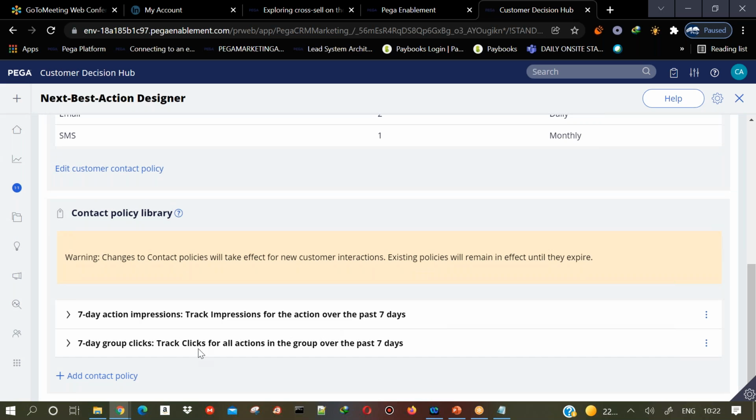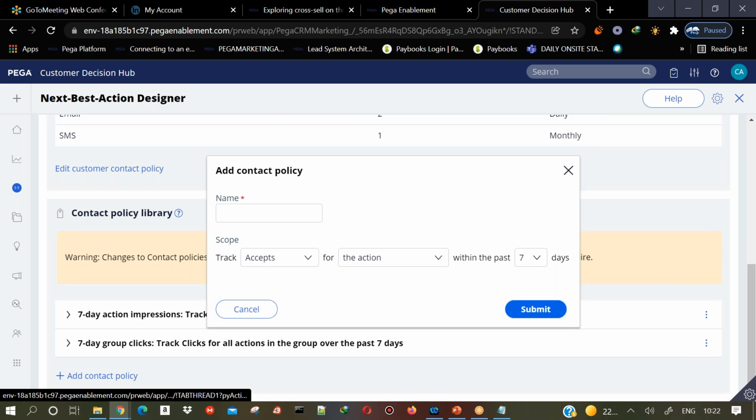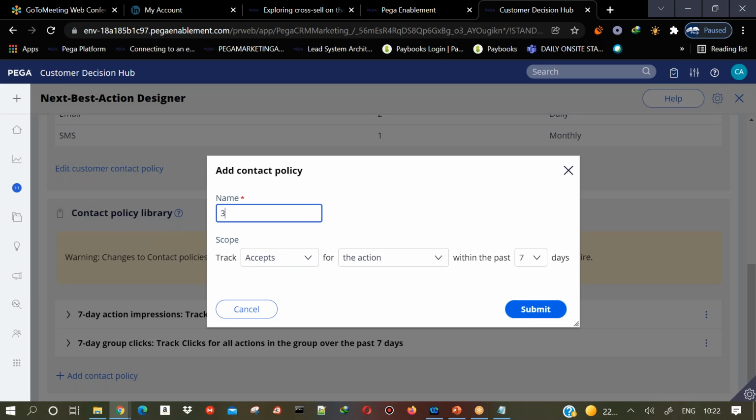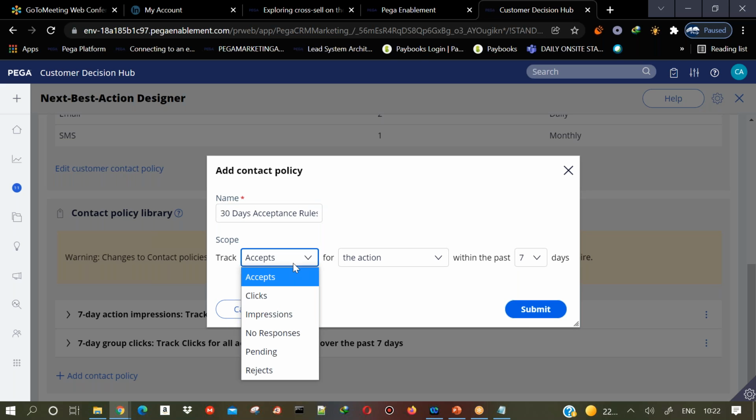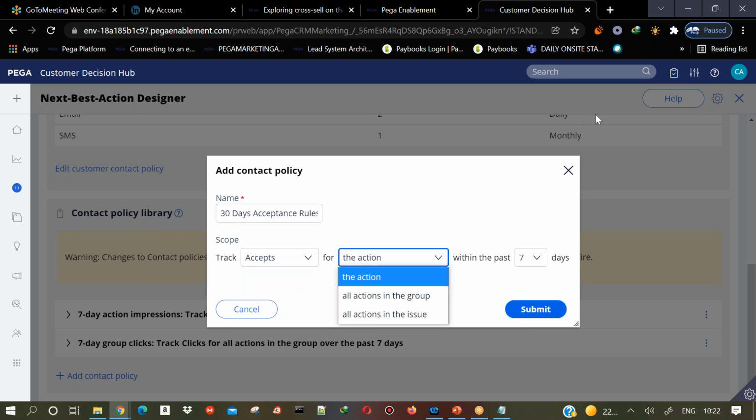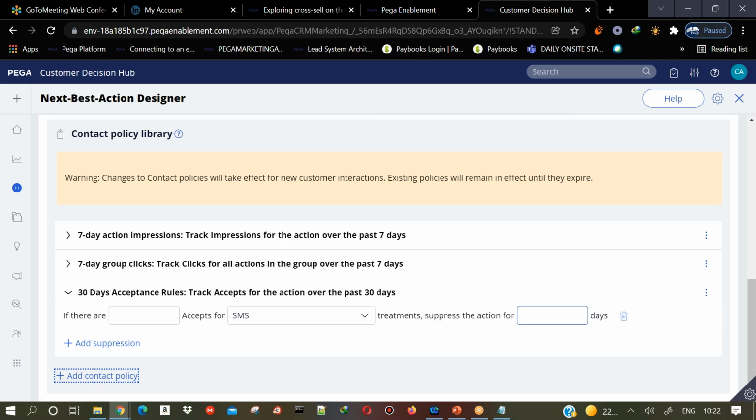You just come here and simply say add contract policy, and I will name it 30 days acceptance rule. What I am saying is: track the acceptance for the offer within the past 30 days.